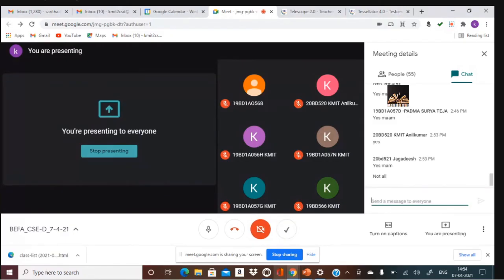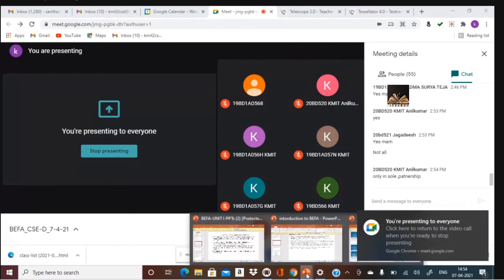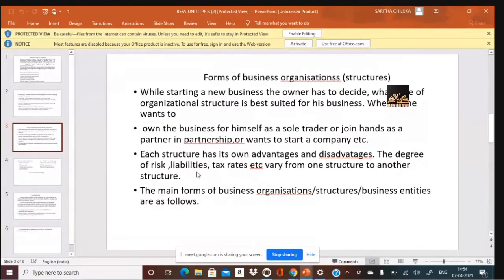Only in sole trader and partnership firm, even the personal property is liable if the business runs in losses. But in the case of companies, joint stock company, the liability is limited to the shares held by each party. That is known as liability.